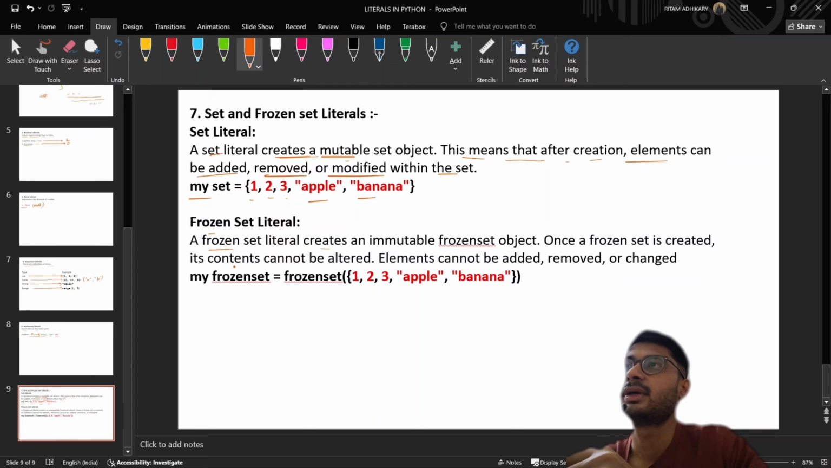Frozen set literal. A frozen set literal creates an immutable frozen set object. Once a frozen set is created, its contents cannot be altered. Elements cannot be added, removed, or changed. my_frozen_set = frozenset(). First use round brackets, then curly brackets, and within it 1, 2, 3, "apple", "banana", and close the bracket.